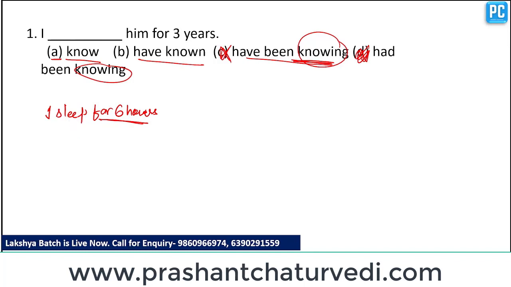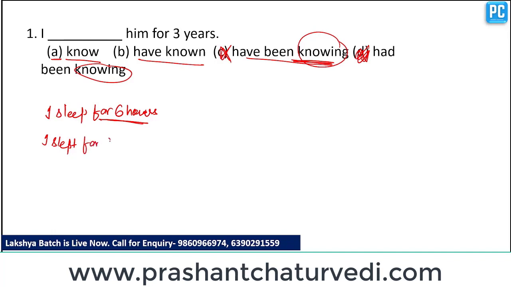So whenever we use any duration of time with indefinite tenses, it becomes fixed. If I say I know him for 3 years, it means that we only know him for 3 years. After 3 years, this action will not be valid. So if I say I slept for 6 hours, it means I'm not sleeping at the time I'm speaking. Clear? I slept for 6 hours.